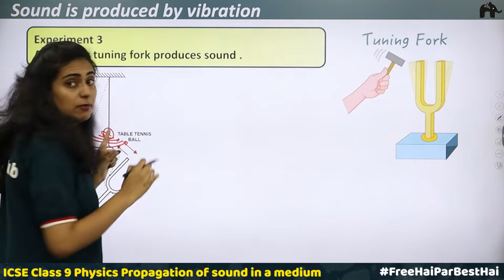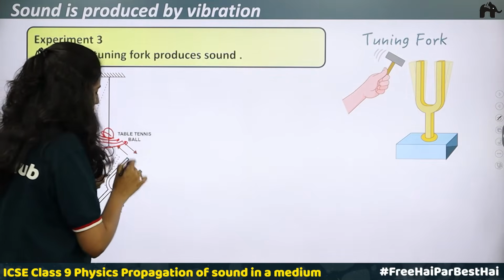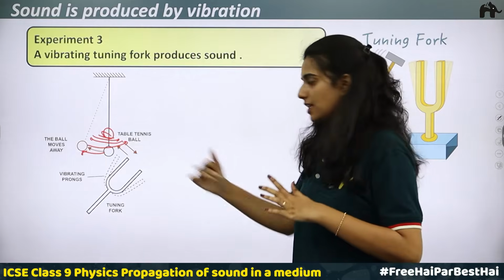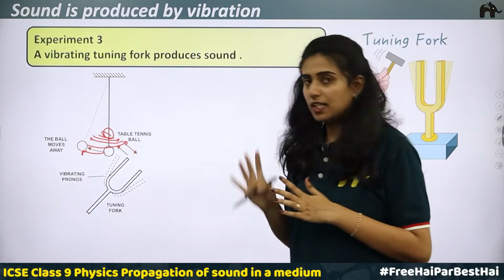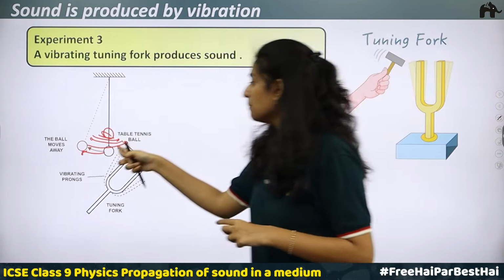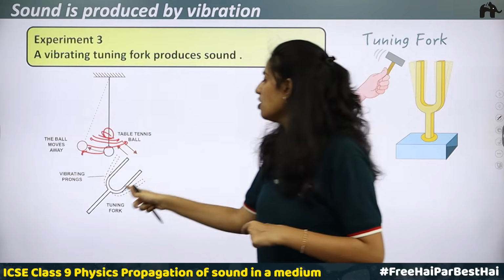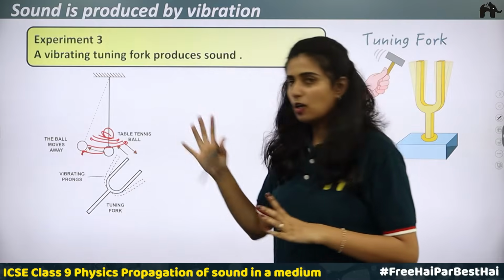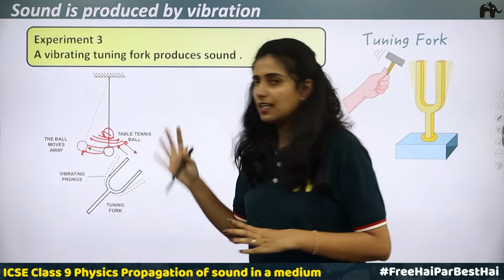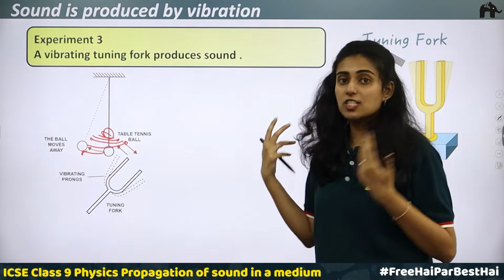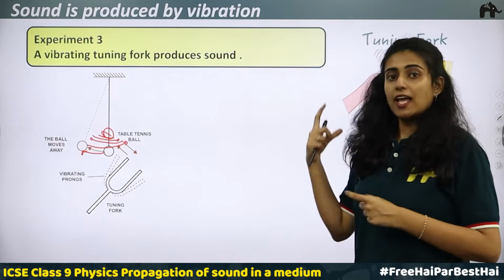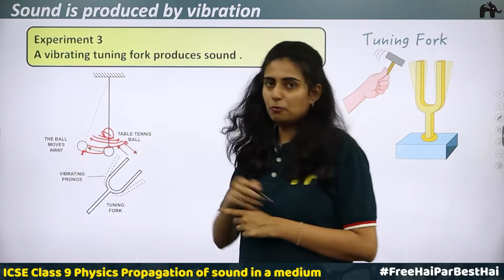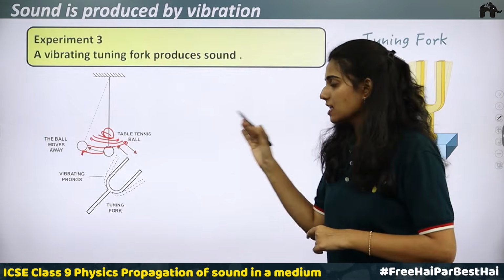Okay, at the same time when the ball comes to rest, you can see that the tuning fork would have stopped the vibrations and come to rest. That is, the sound will be heard until when? Till the ball comes to rest or the tuning fork comes to rest or it stops vibrating. Okay, so this vibrating object, even though it doesn't touch the tennis ball, is producing vibration in the surrounding medium, and this surrounding medium vibration is producing vibration in the ball. Okay, so understood the third experiment.